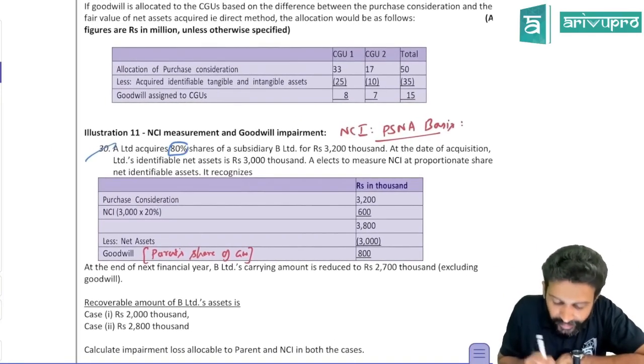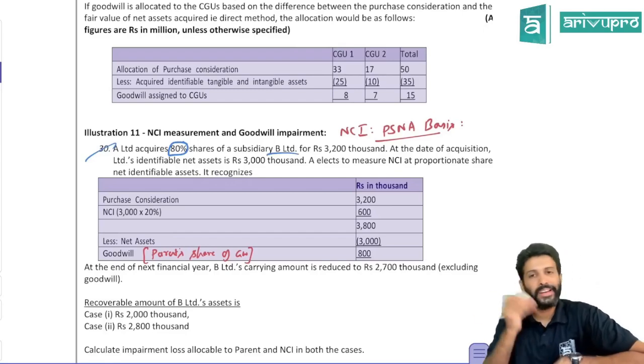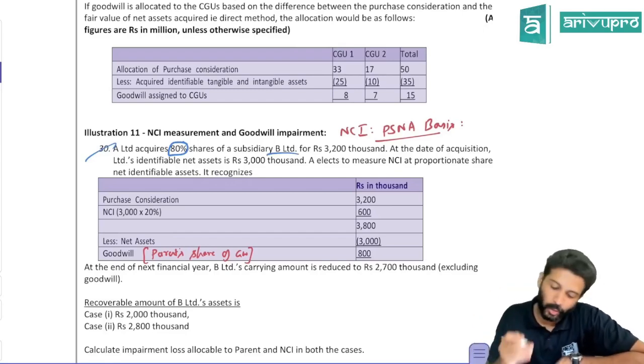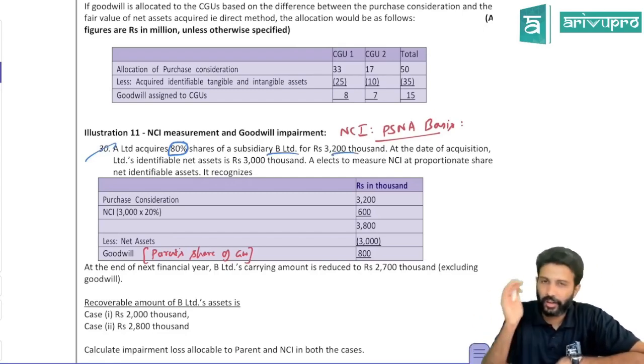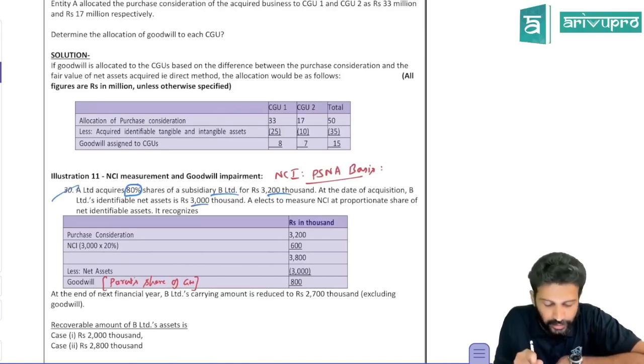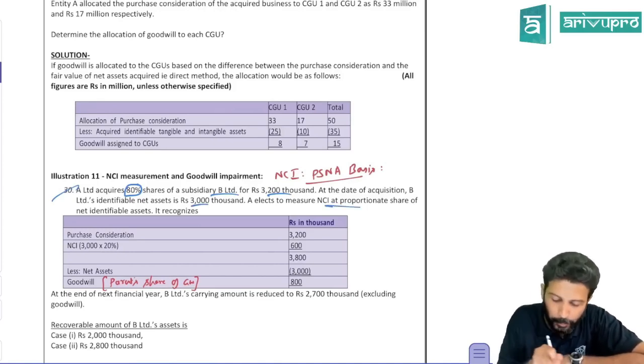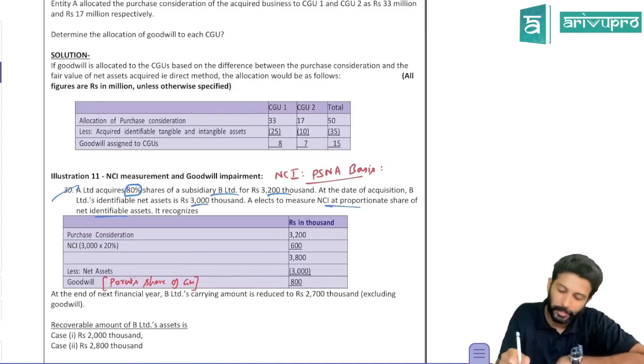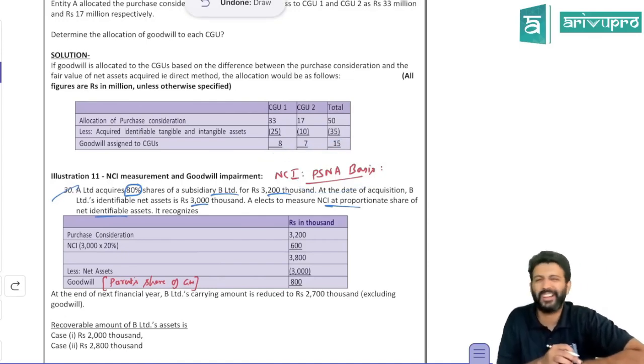So A Limited acquired 80% shares in subsidiary B. So 80% acquired by the parent means NCI has about 20%. This is the purchase consideration, or investment cost paid, 3,200. All the numbers are in thousands. On the date of acquisition, net assets were 3,000. A, that is the parent, elects to measure NCI at the proportionate share of net identifiable assets basis. That means NCI is measured under the PSNA basis.